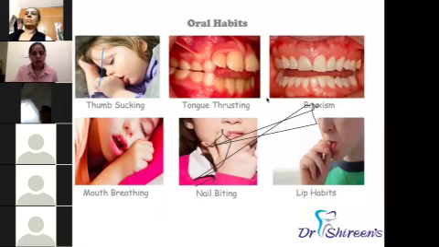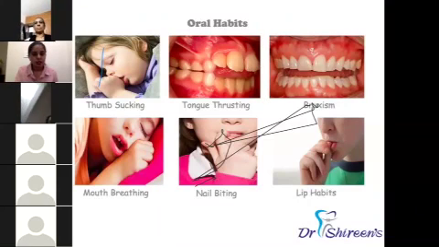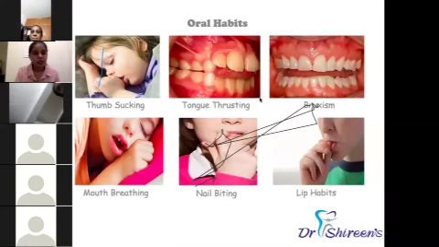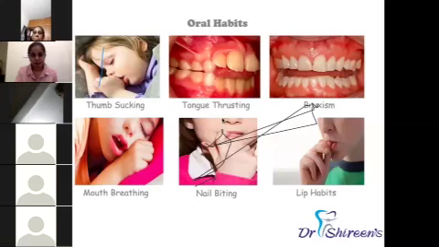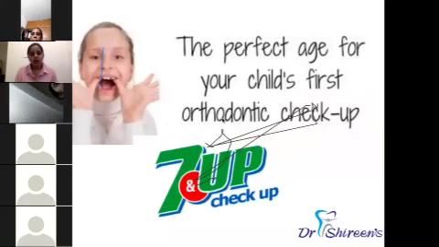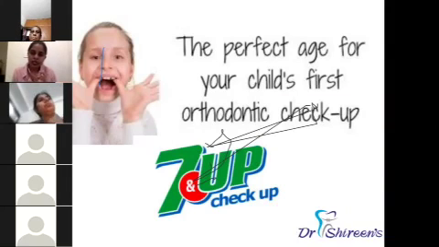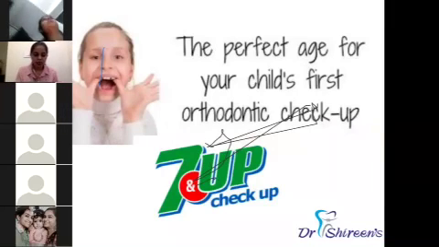So on the whole, these are the habits that can affect facial development in a child. And seeing all these things, what you need to know is, if you feel that your child's teeth are going crooked, you have to bring them for a first checkup. These breathing habits, swallowing habits or sucking habits can cause a permanent alteration in the face when they are allowed to persist beyond 6 or 7 years of age.